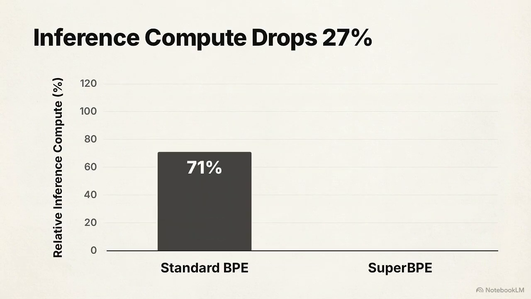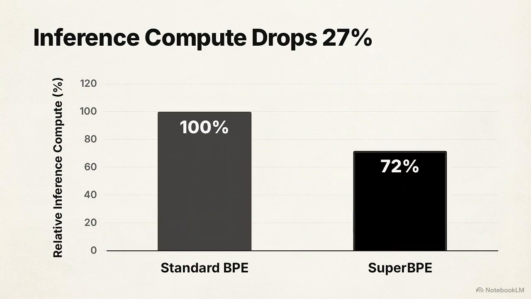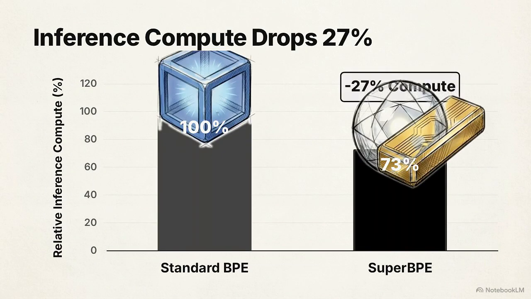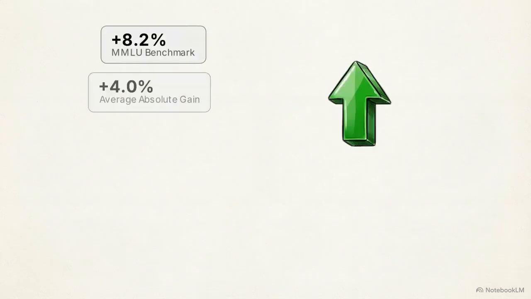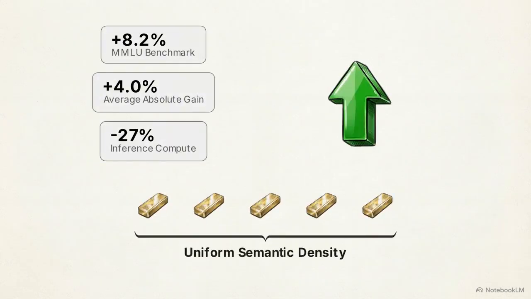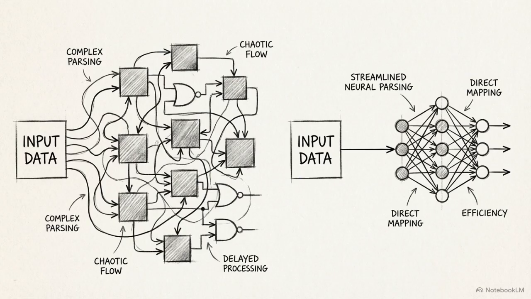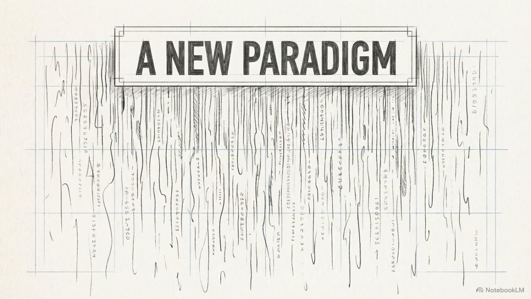The empirical gains of this approach include a 27% reduction in inference compute, alongside significant benchmark improvements driven by a more uniform semantic density across the sequence. Another approach bypasses the tokenization pipeline entirely in favor of end-to-end neural parsing. This is achieved by the Byte-Level Transformer.